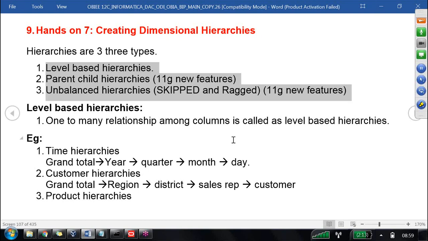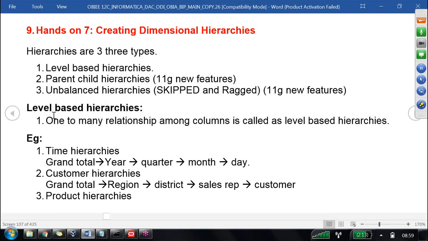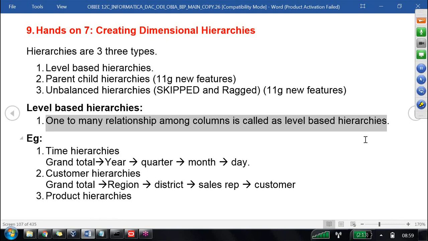If you take OBIEE 10G, we have only one hierarchy, the level-based hierarchy. Next, what is a level-based hierarchy? A one-to-many relationship among columns is called a level-based hierarchy.